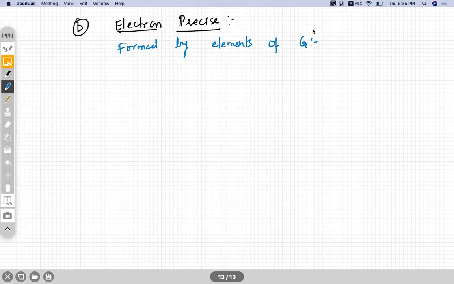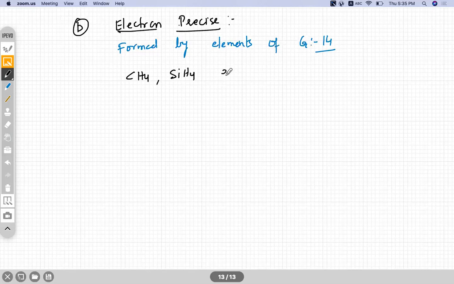Group 14, not 2. It's group 14. Group 2 is the alkaline earth metals. So group 14. Examples of this are CH4, SiH4, etc. In all these molecules, carbon has exactly 8 electrons, 1, 2, 3, and 4. It is electron precise hydrides.